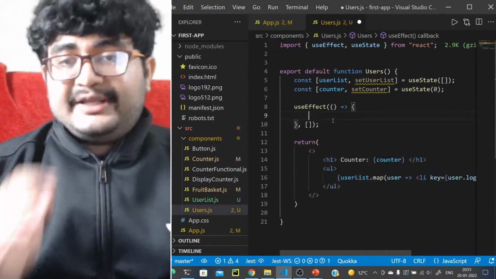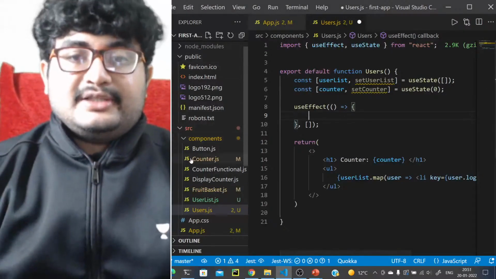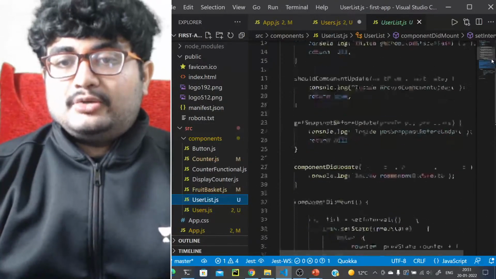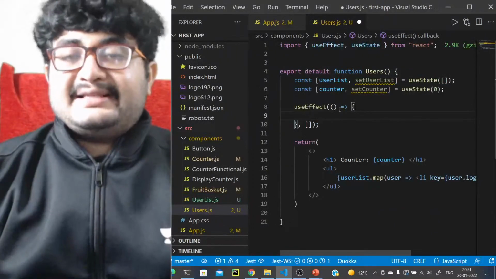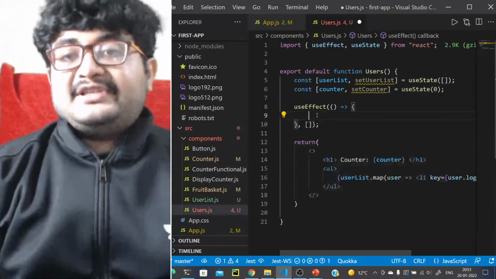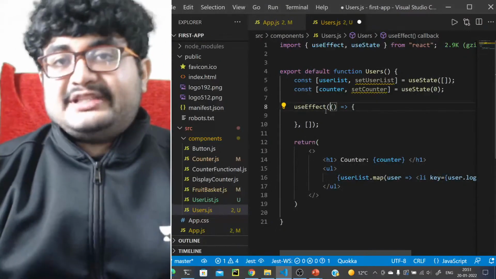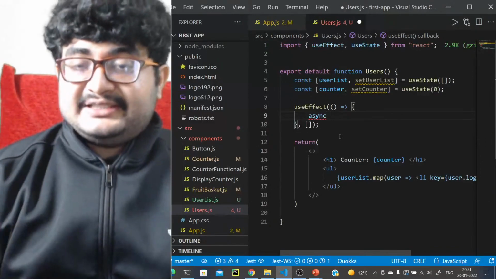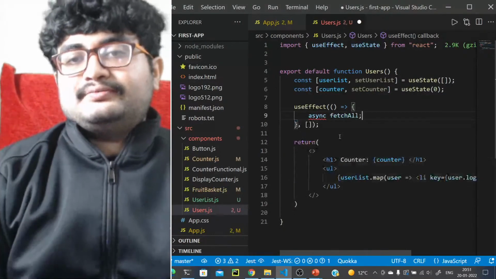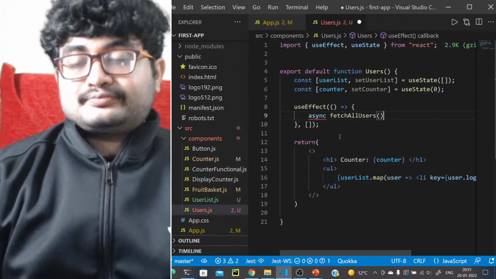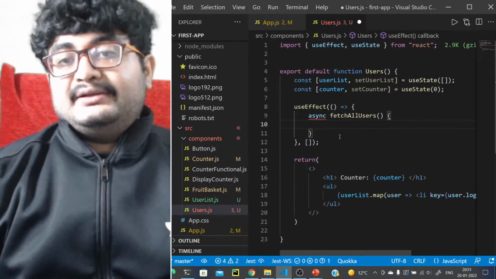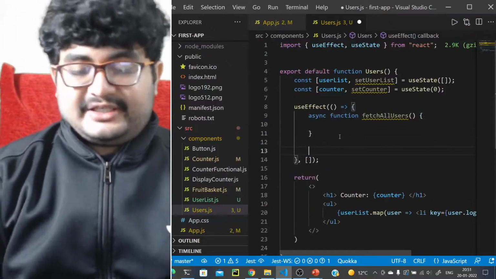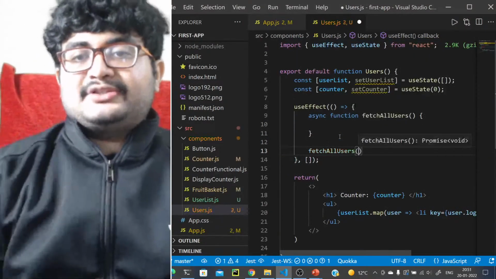Okay, let's go here. What we can do here is the fetch call. So let's just copy the fetch call code that we had done here. In fact, let's write an ES6 one. Whatever function you pass here, you cannot have it as an async function. So if you want asynchronous code, you can create a new async function inside it, async function fetchAllUsers, and you can call this function here outside.